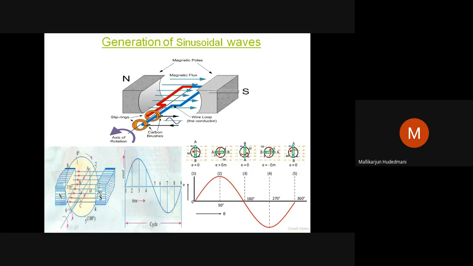I repeat, whenever the area of the square frame or a rectangular frame is perpendicular to the lines of force, the amount of flux cut is highest, the amount of flux linkages is very minimum. Because of very minimum flux linkages, induced EMF is also close to 0. Hence we call the position of the frame whenever it is perpendicular to lines of force as the 0 induction plane. That is the point 0 marked here. You can see this when it is perpendicular to lines of force. Dotted lines you can see here.